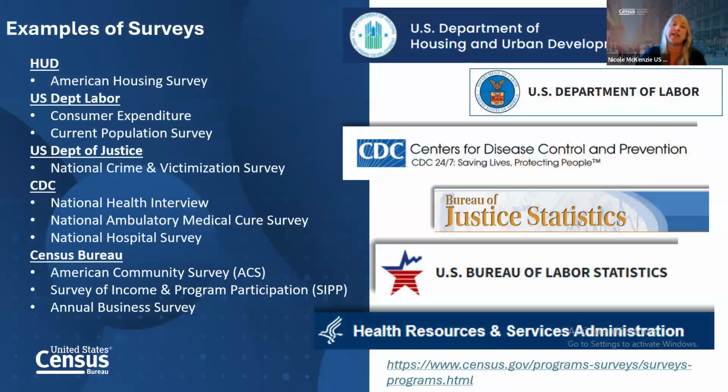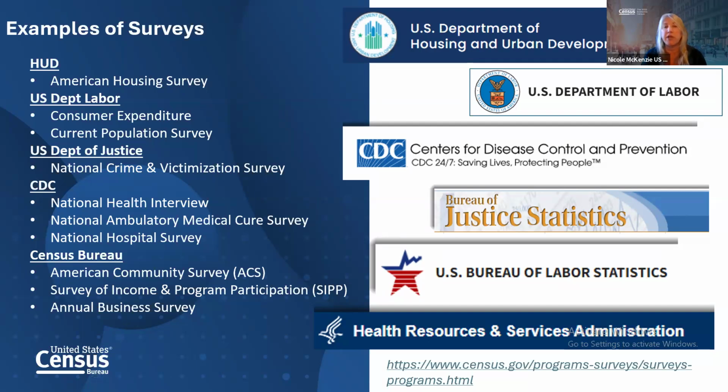In addition to collecting all of this data for the Census Bureau, we actually contract with other federal agencies to provide data for them as well. Here is a sampling of them. For instance, we're gathering data for HUD, which then has their own tools on their site that provide more in-depth information on American housing.